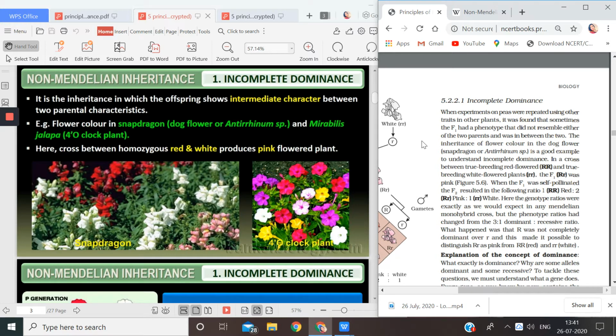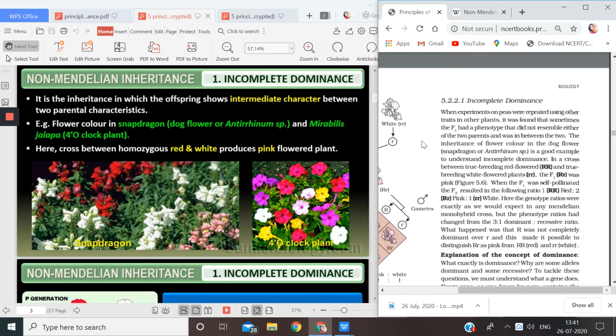That means a few plants matched neither the dominant parent nor the recessive parent. Rather, it was a mixture of both of them. But in the previous video, we said that there is no blending. So either Mendel was wrong or the results now are wrong.